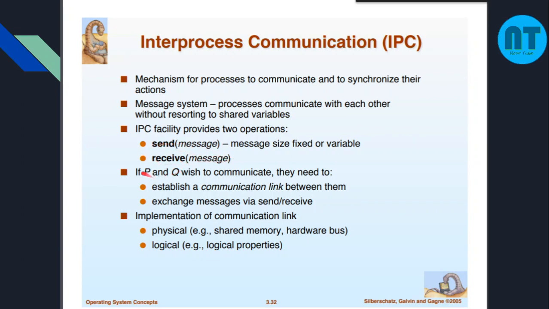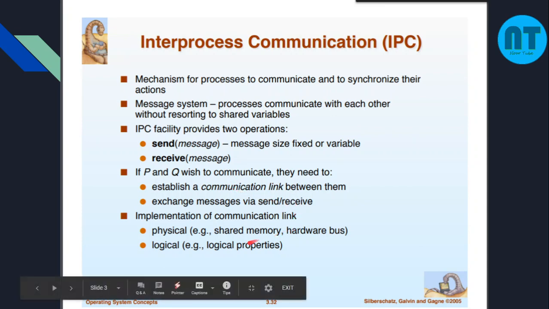Now if the processes P and Q want to communicate with each other, first of all they have to establish a communication link. It is exactly like how you make a telephone call. Once you want to talk to a person, you have to first establish the call, then only you can talk with the person. Same way, if process P wants to communicate with process Q, you should establish the communication link, and then they can exchange data using the send and receive functions.